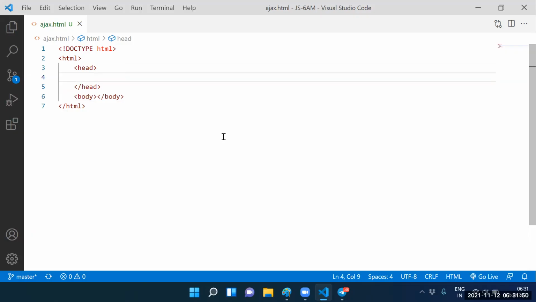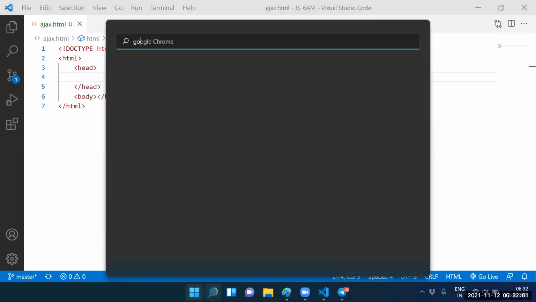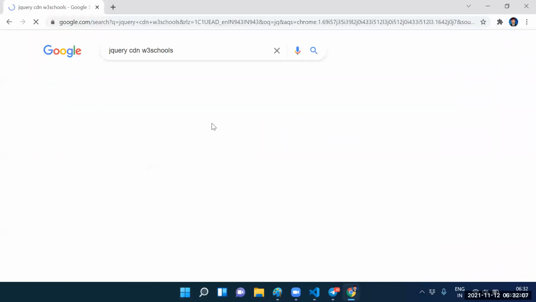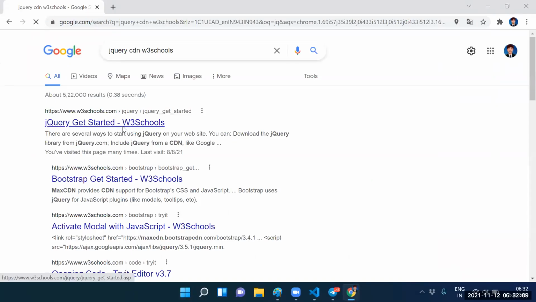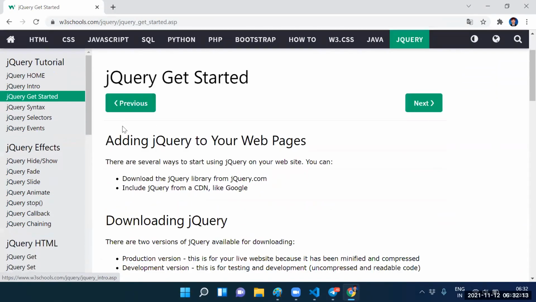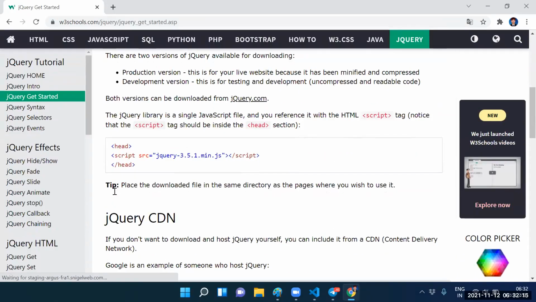Sandeep, what you told me, to make a synchronous call, which library do you need to depend on? jQuery library. So can I check the jQuery library? Yes, sir. The jQuery CDN. Sandeep, this is the jQuery address now.